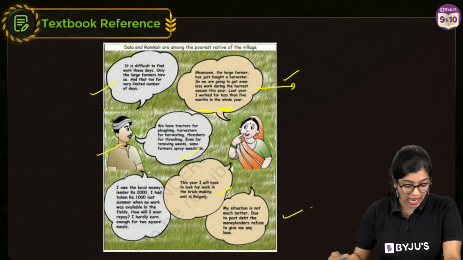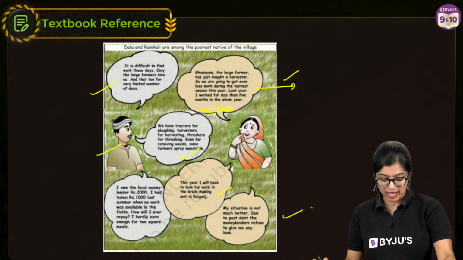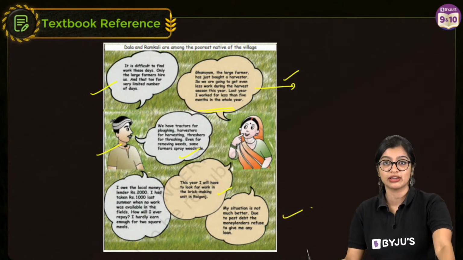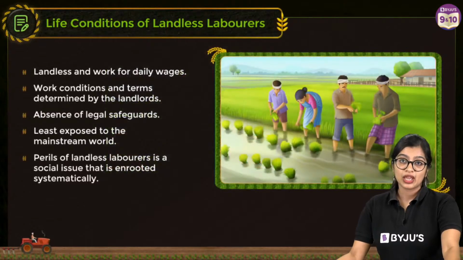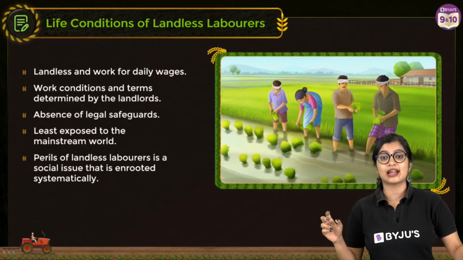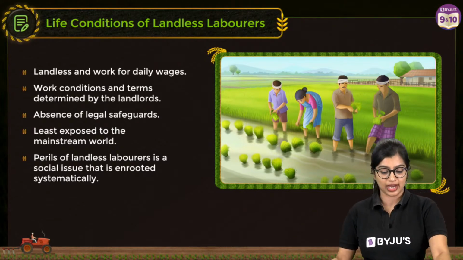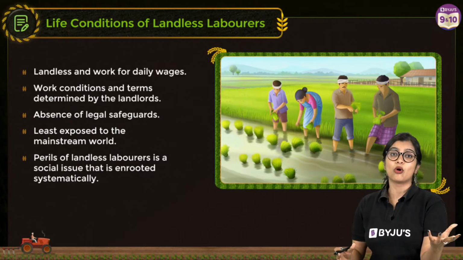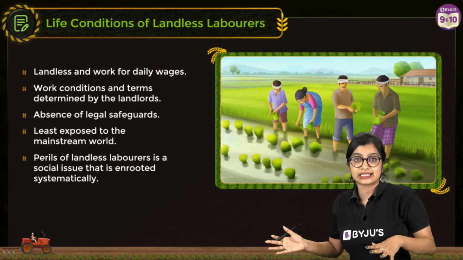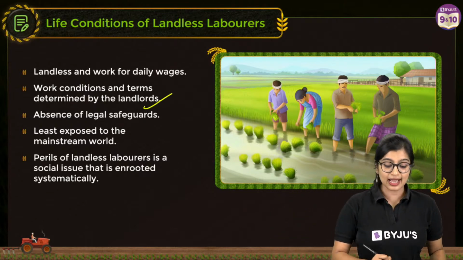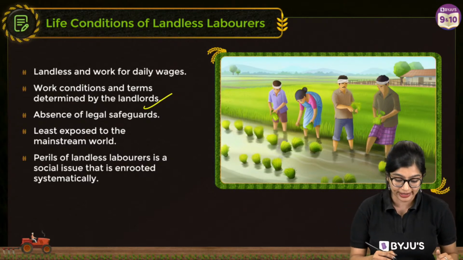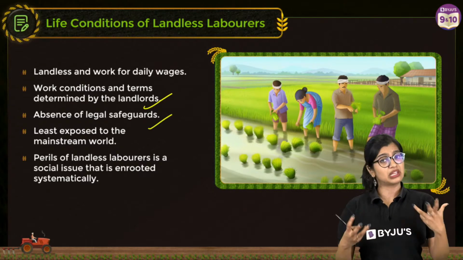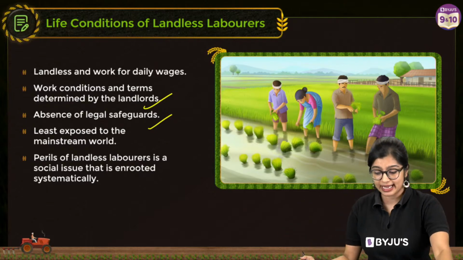Now she is also at a very tough spot. Due to the past debt, the money lenders refuse to give money. So now at this point, what do we understand? We see that there are a lot of things that are happening to these daily wage workers. First and foremost, they are at the mercy of landlords, at the mercy of people who will employ them. And they can go out of a job at any point.